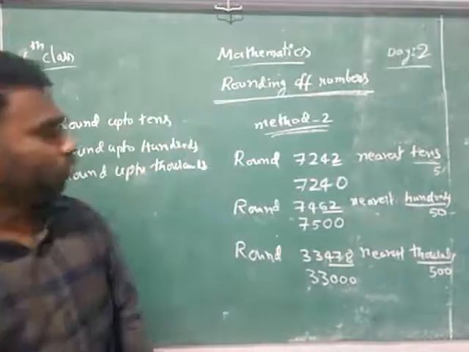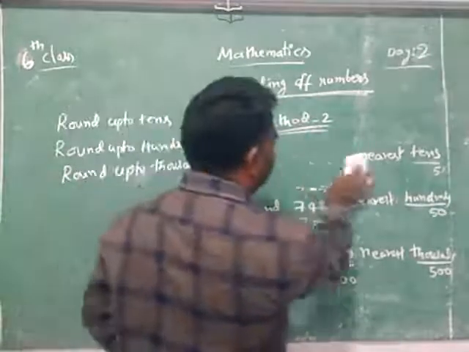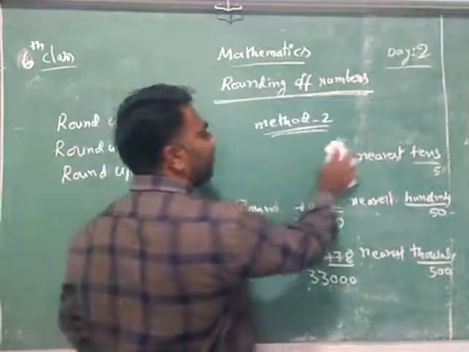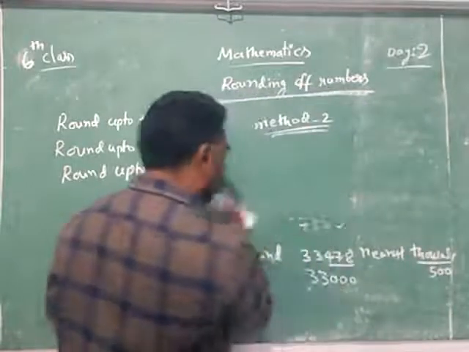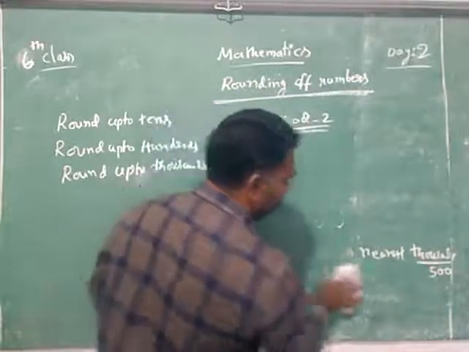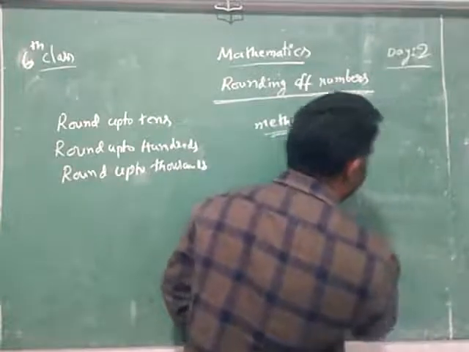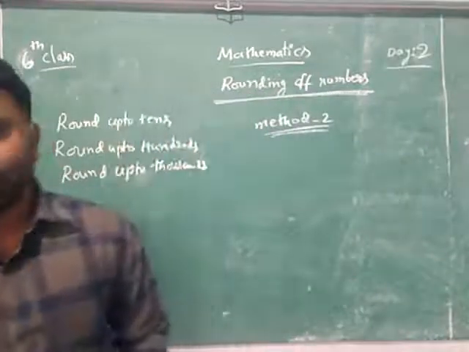So I think you understood. Some other examples I will say. Second method is very easy. Easily we can understand. Only the method if you understand, you can do any problem by using the second method. So some more 3 examples I will explain to you.